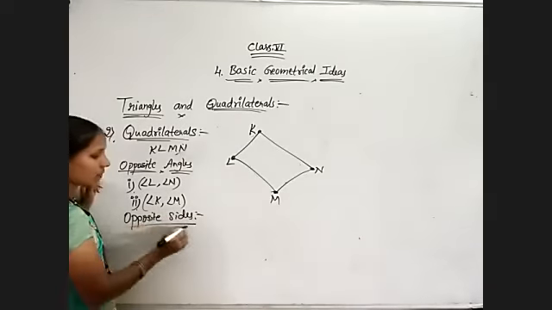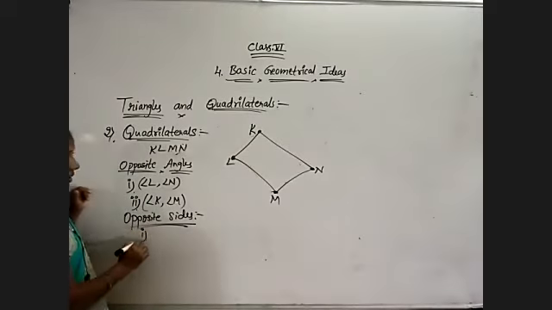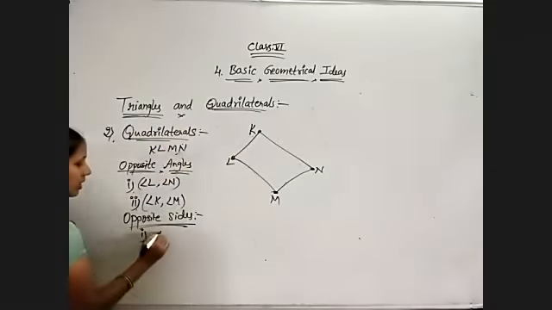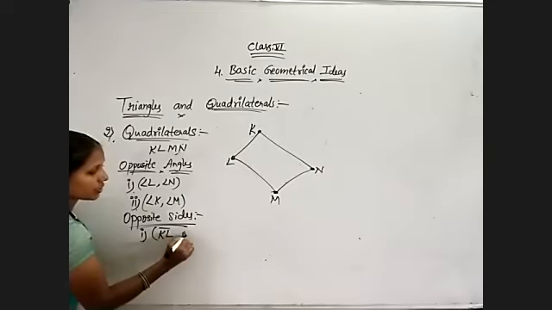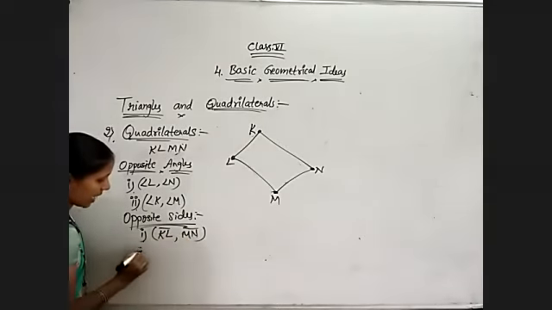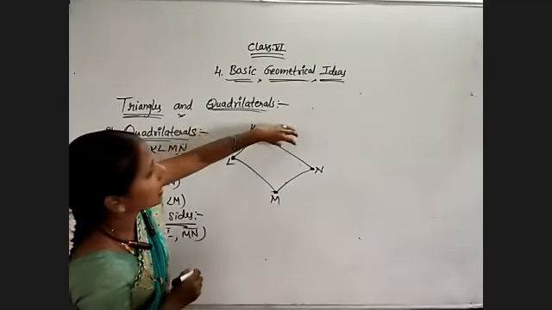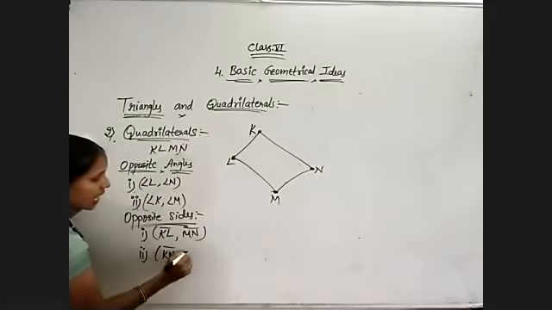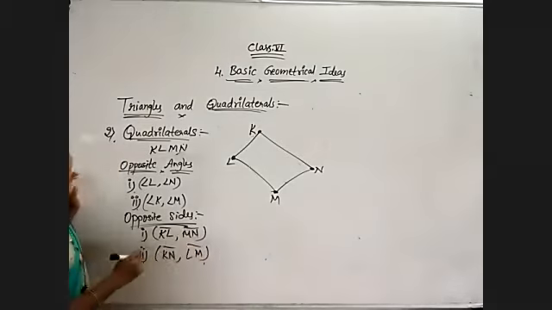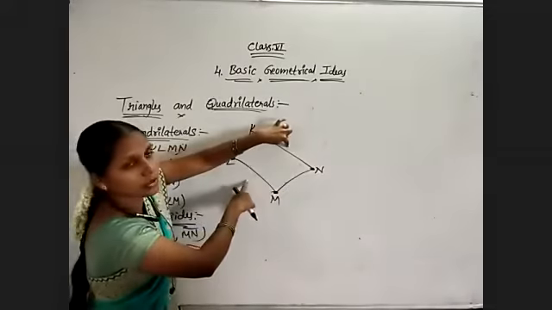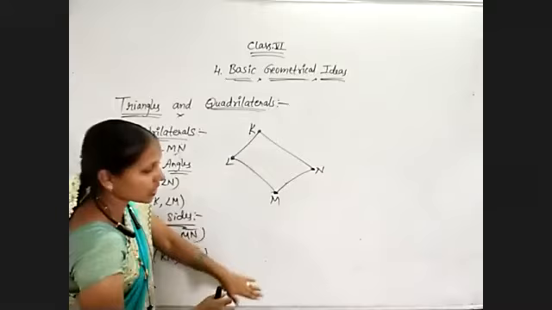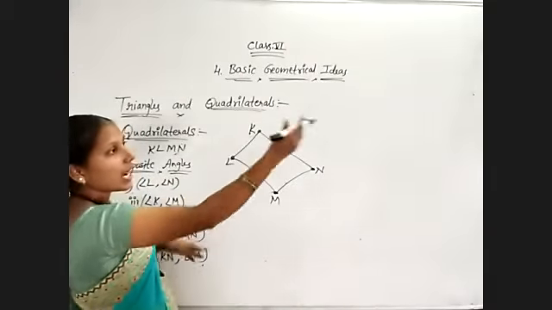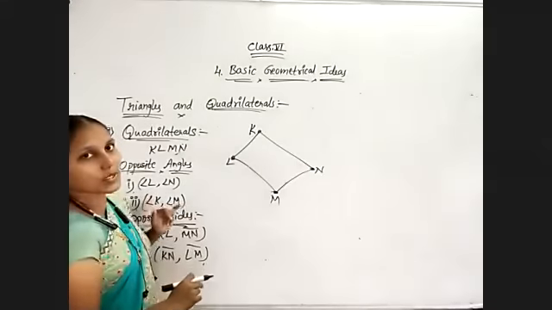Coming to opposite sides, like that only. Now we wrote the angles, right, so sides. First pair: side KL is opposite to MN. And secondly, KN is opposite to LM. That's it. These two are opposite, these two are opposite. That's all. Observe the board: the upper and lower edges of the board are opposite, and the two side edges are also opposite.